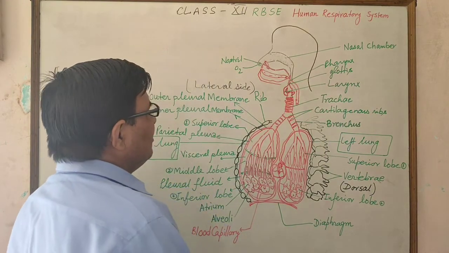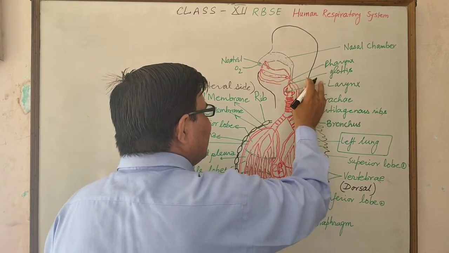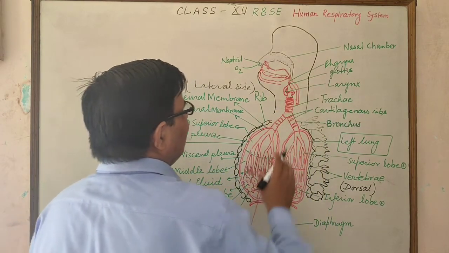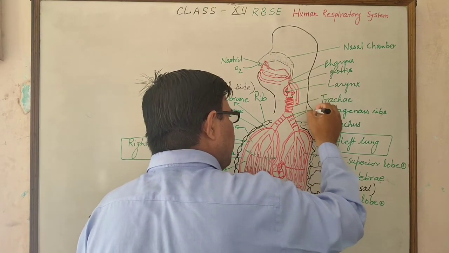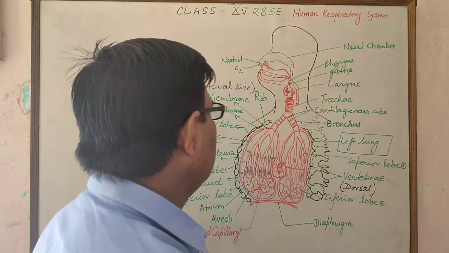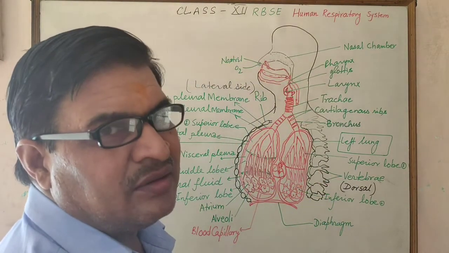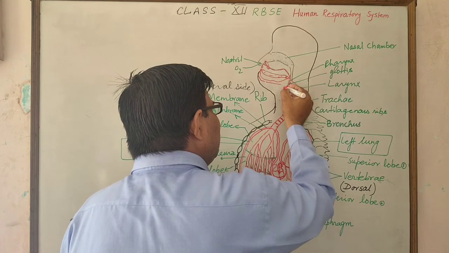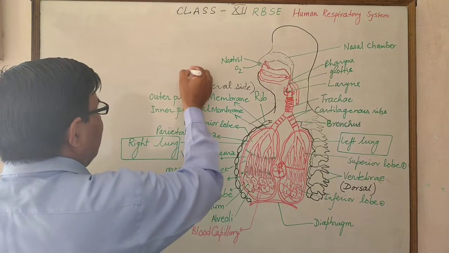The external sketch of the human body is shown here. This is the neck part, and in the neck part is the larynx. The larynx has a small swelling, which is found in the form of a node in the male, and this swelling is called the Adam's apple.